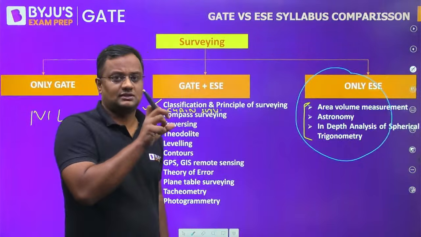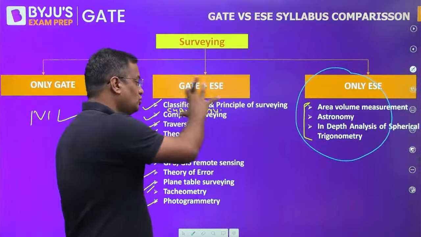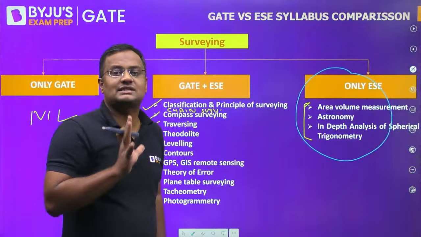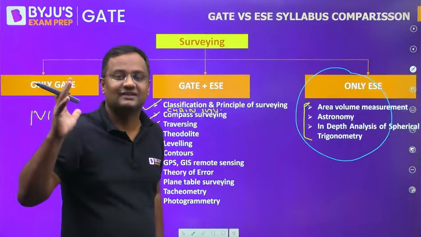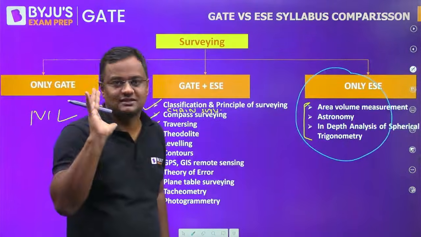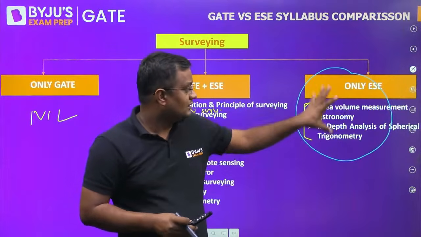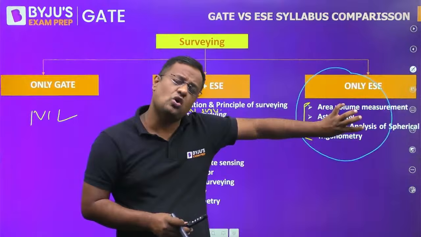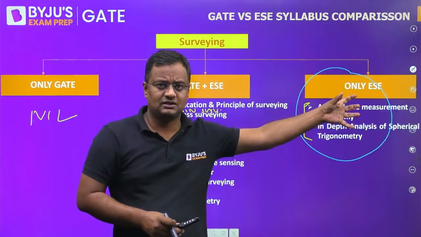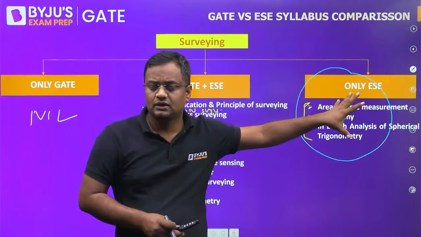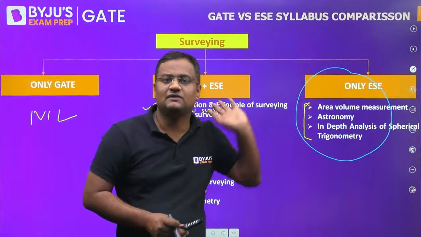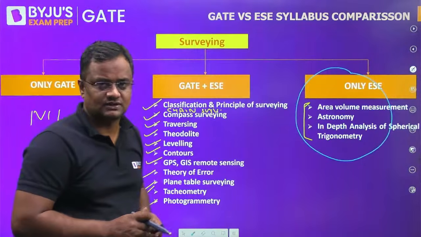Subjective questions are usually asked from those topics which are in GATE and ESE. Of course, there are some exceptions. But if I have to say this in general, the part which is only in engineering services, usually from that topic the questions are asked in objective only of engineering services.